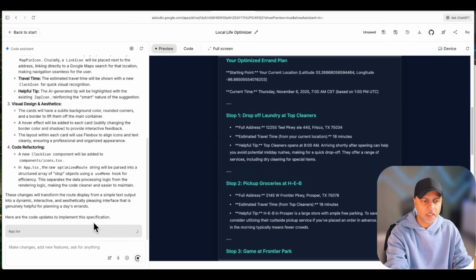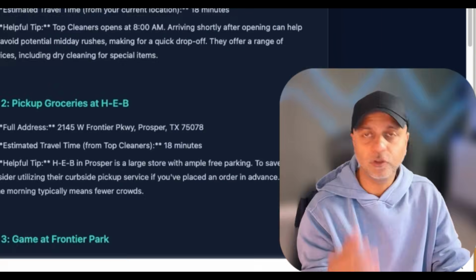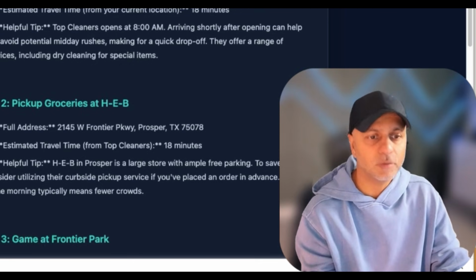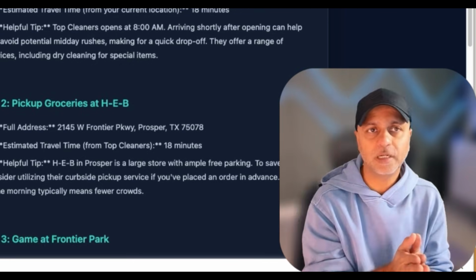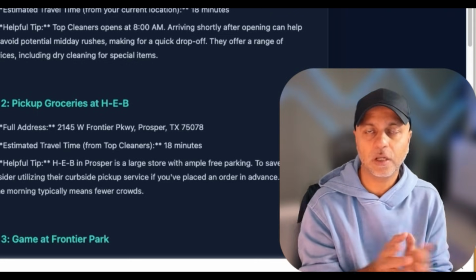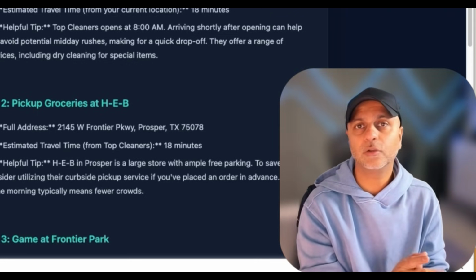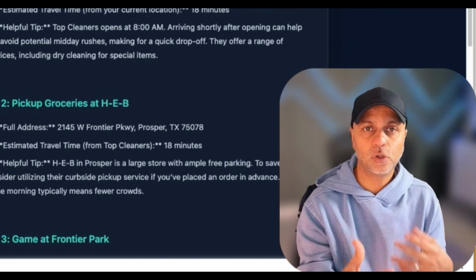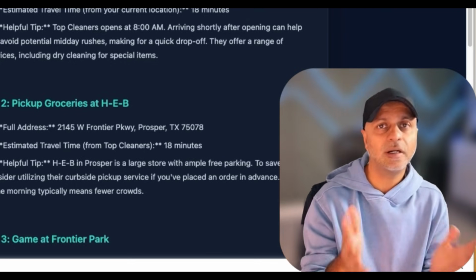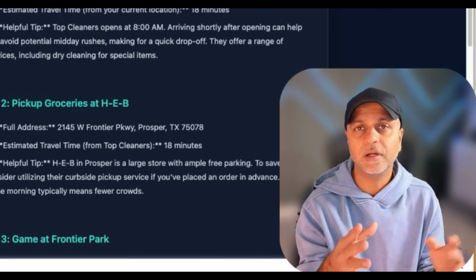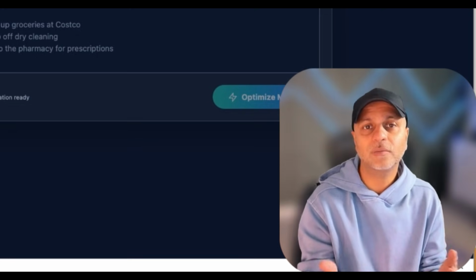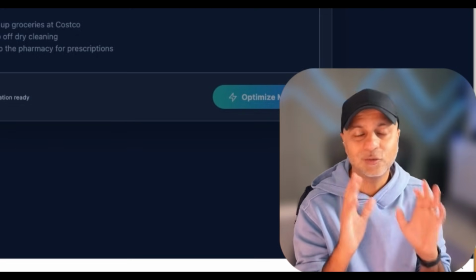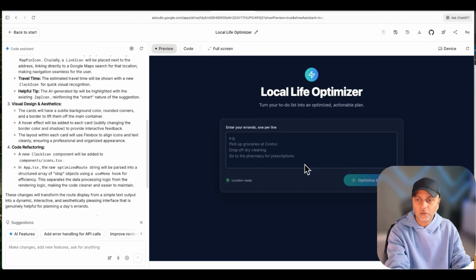Now it's actually making those updates in the app. So if you're familiar with the Bolts and the Lovables of the world, this is very similar. A few things to note while Google is building this: I haven't seen a way to custom domain this, similar to Lovable. So this feels more like it's enterprise level or internal use only, or maybe you share it with a closed group of friends or closed group of users, not something that you would share externally. That's the vibe that I'm getting. So our new app is ready.